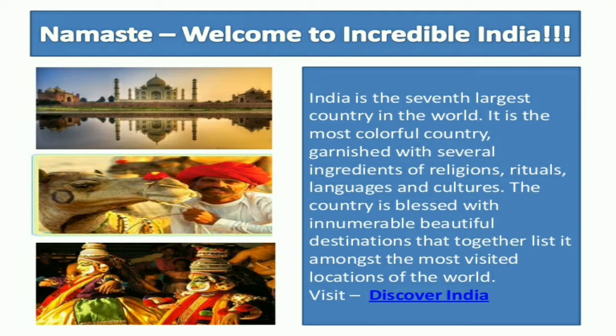Here we find different types of religions, different types of festivals, and different types of people living together in one country. It is garnished with several ingredients of religion, ritual, languages, and cultures.